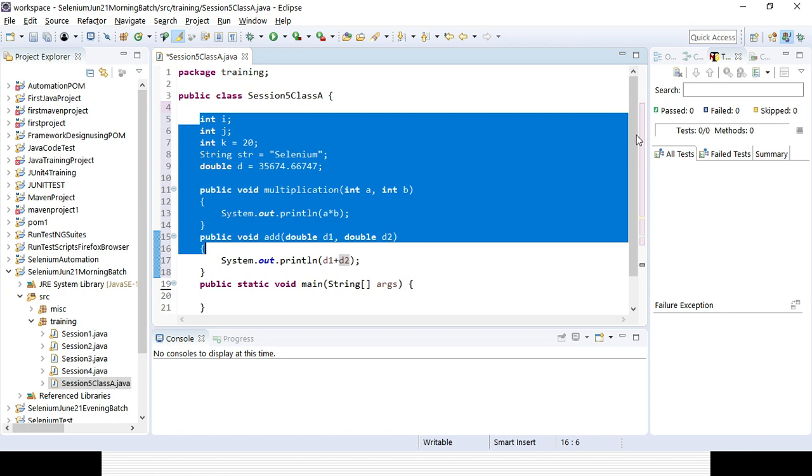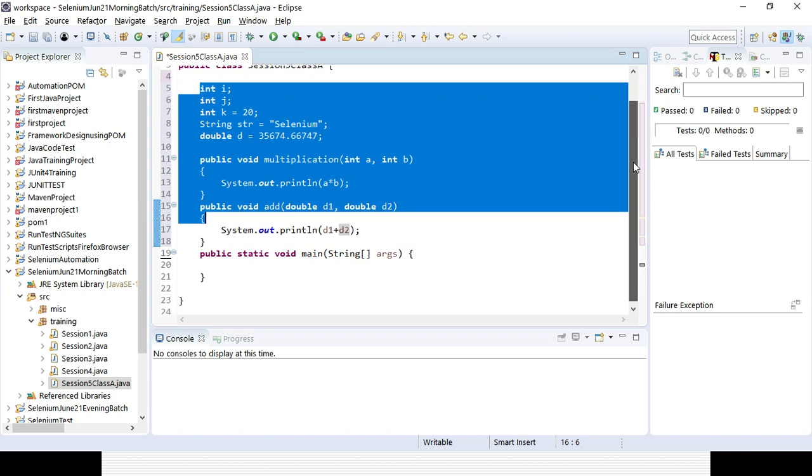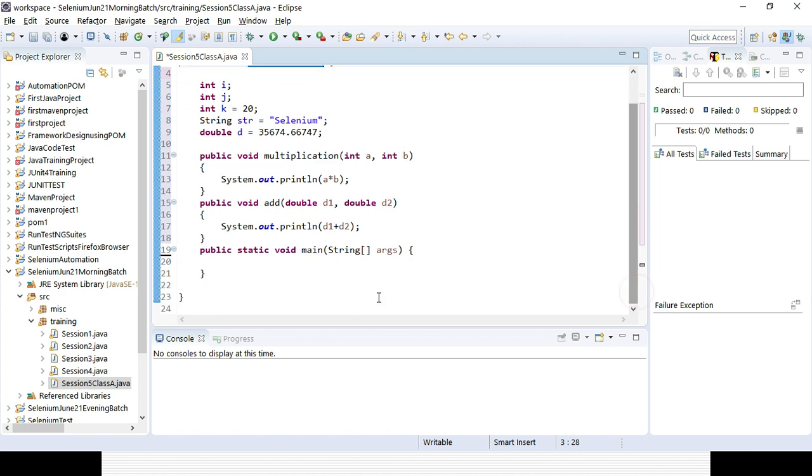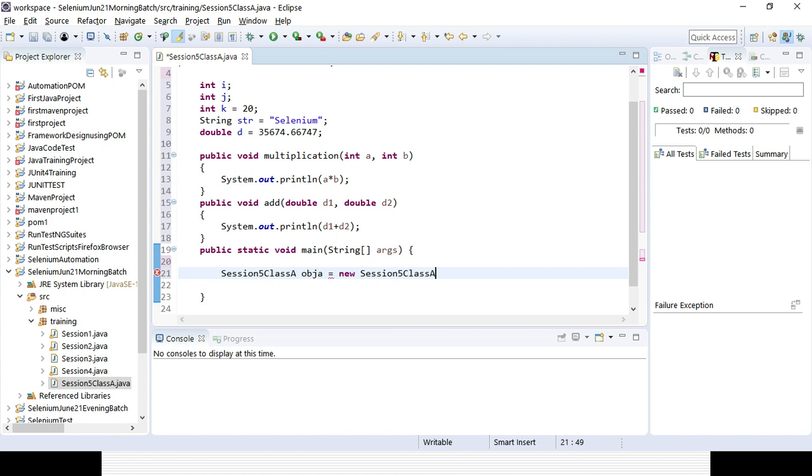And now if I want to access everything here in my main method, definitely I need to create an object for instance here. Suppose object of class A, obj equal to new A, and then I can use it easily.